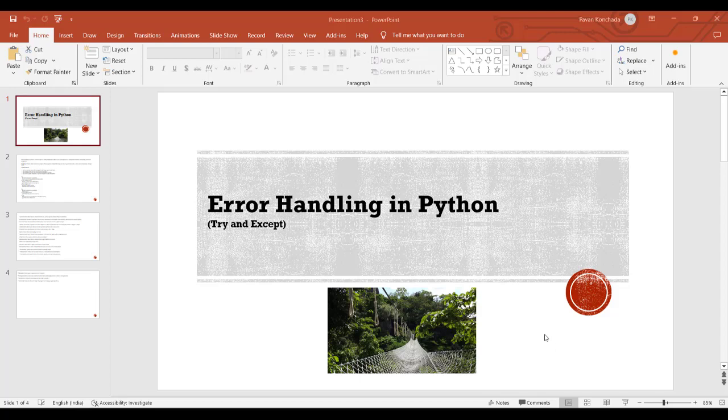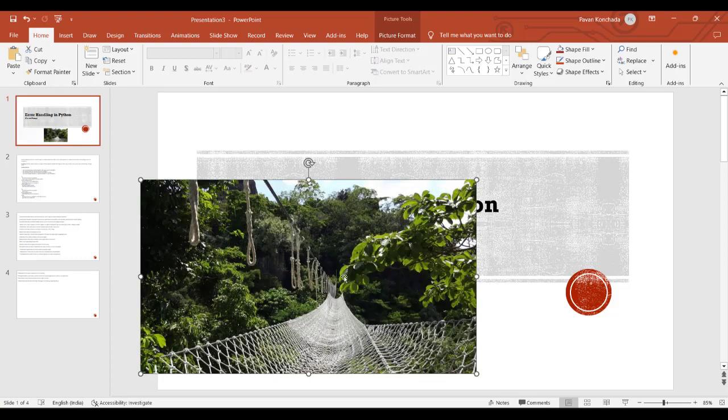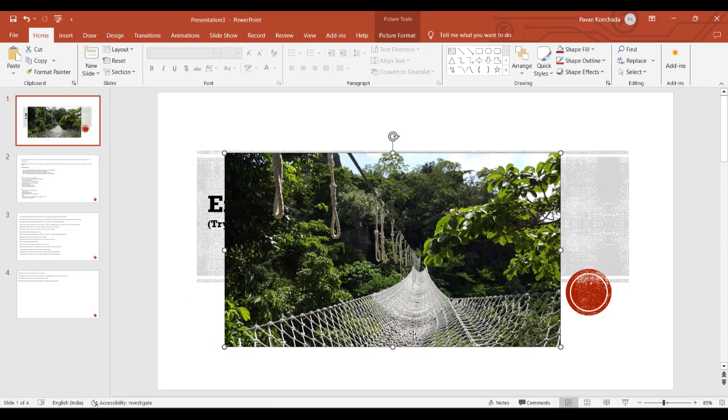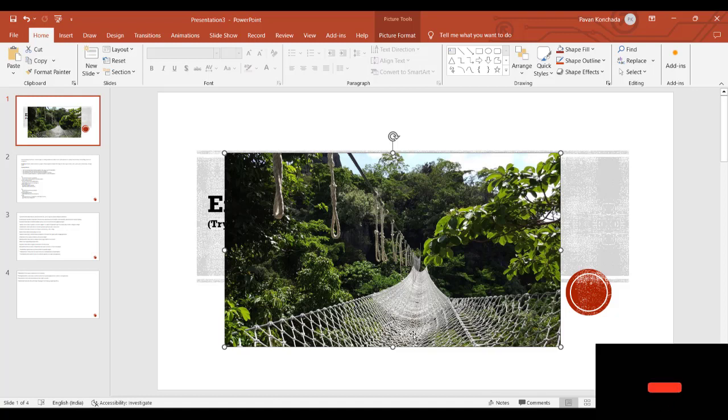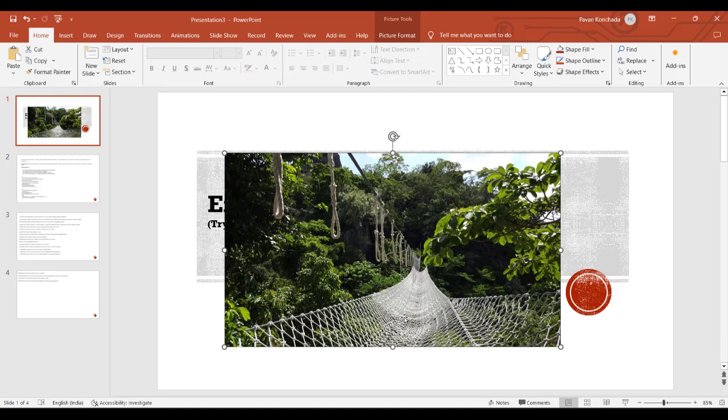In this part, we'll discuss error handling in Python. So I'll take a pictorial representation. How can we compare this with a rope bridge between two hills? When you try to walk on this rope bridge, there is every chance that you may fall. In that position, you should not stop your walk. You will take the help of a hanger that is attached here, as you can see on the screen.